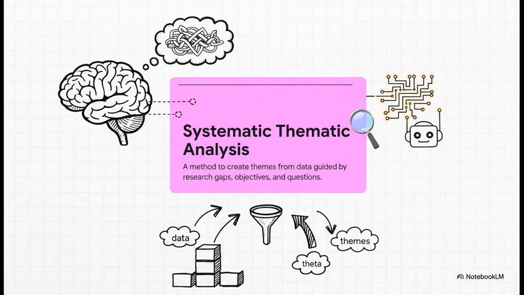Now, this whole thing isn't just about randomly telling an AI to go find themes. No way. The method here is built on a really rigorous process called systematic thematic analysis. Think of it as a framework that makes sure you're not just finding random patterns, but that you're building insights that are directly connected to your original research questions.